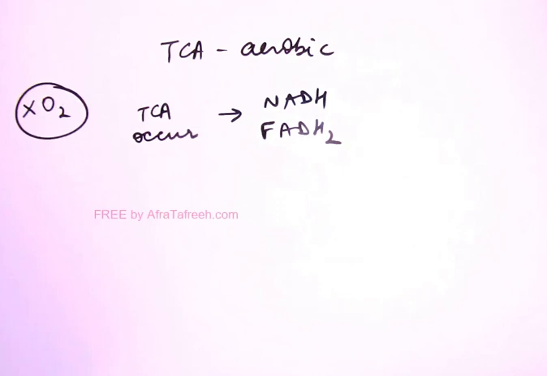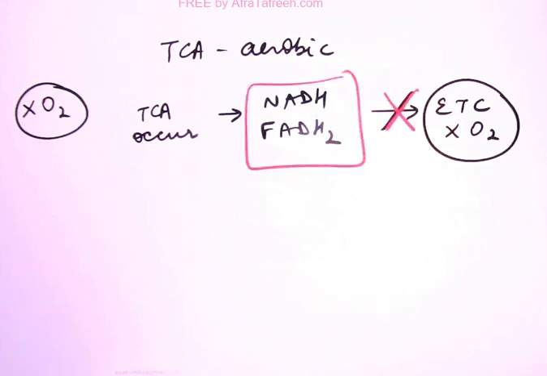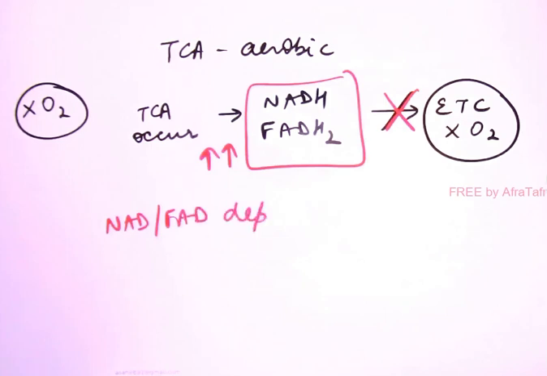This NADH and FADH2 has to go into ETC for giving ATP. But we have taken the situation that oxygen is not there, so ETC cannot occur. So NADH and FADH2 will accumulate, or we can say NAD and FAD are depleted. That is, all the NAD and FAD of the cell is converted to NADH and FADH2. Now NAD and FAD depleted means TCA will stop, right? So this is the reason that TCA cannot occur in anaerobic condition.